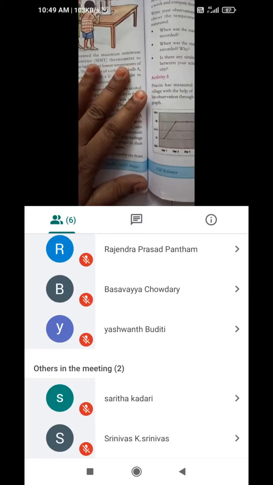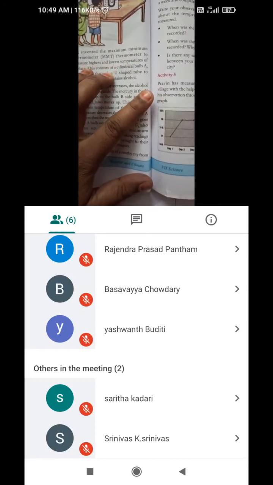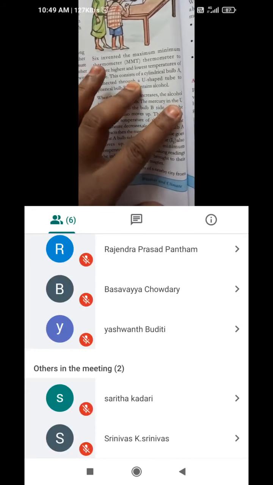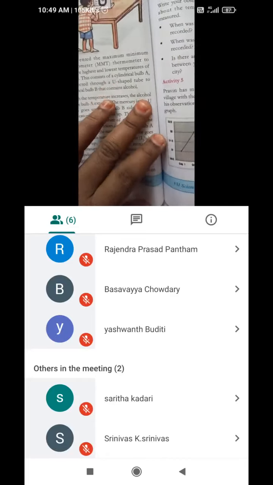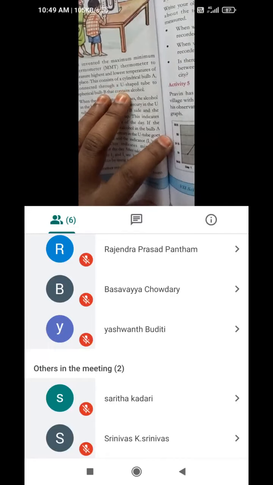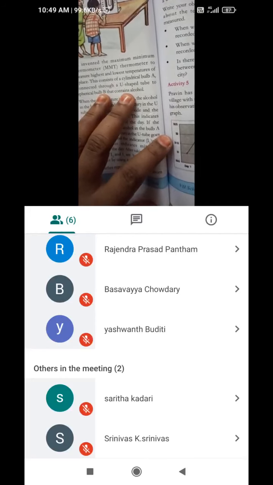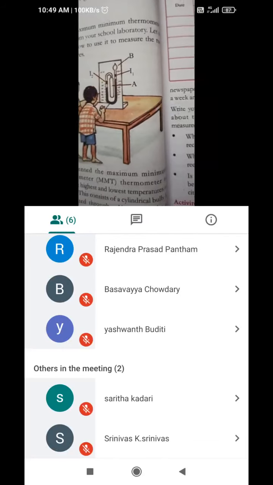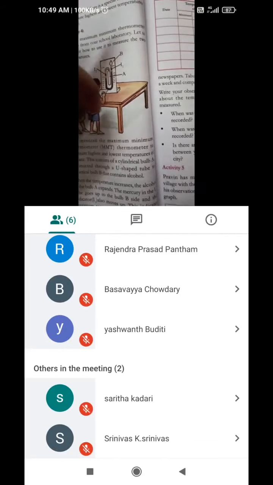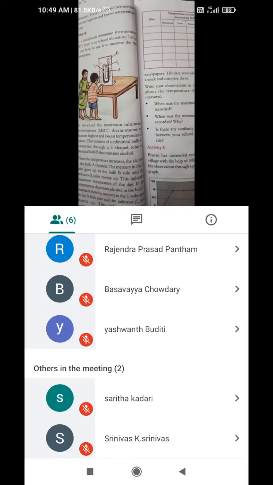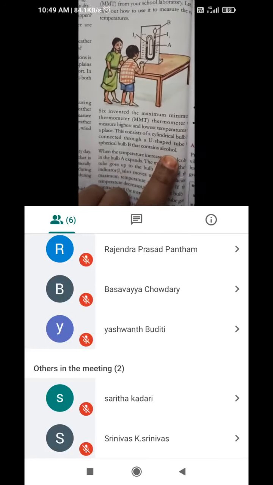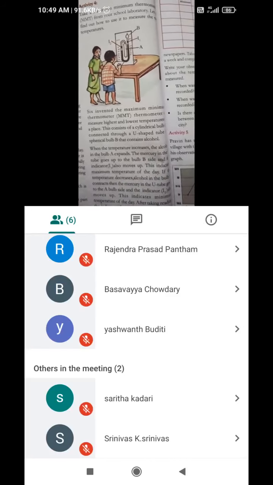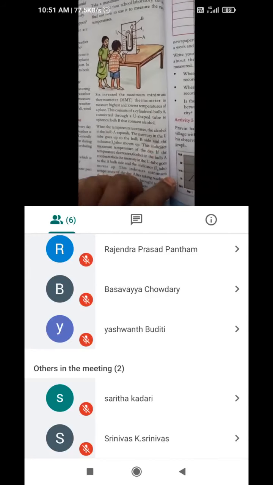Six invented the maximum minimum thermometer to measure the highest and lowest temperatures of a place. Six means here a person. It consists of a cylindrical bulb connected through a U-shaped tube to a spherical bulb B that contains alcohol. Here they have given alcohol, not mercury. Alcohol we need to prefer. So the cylindrical bulb contains alcohol.